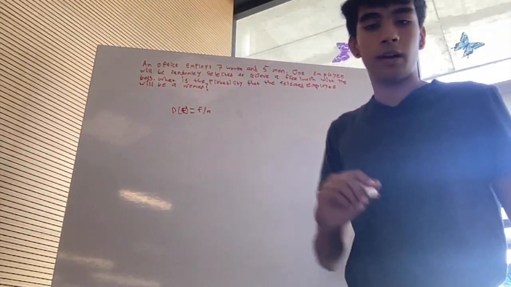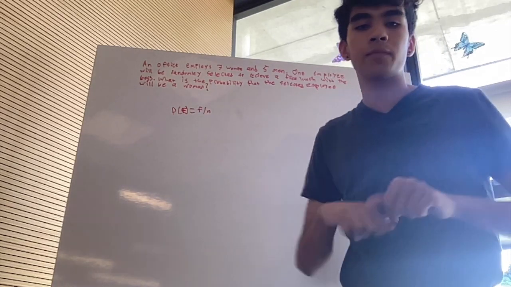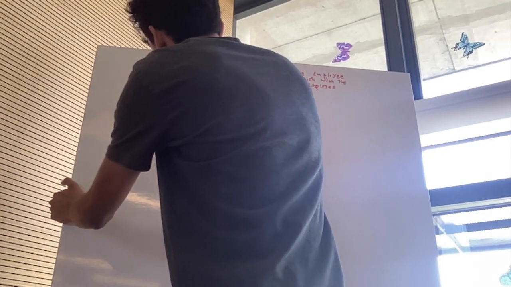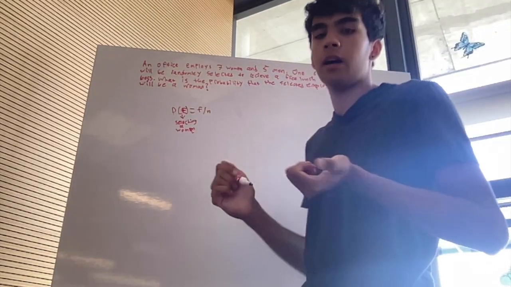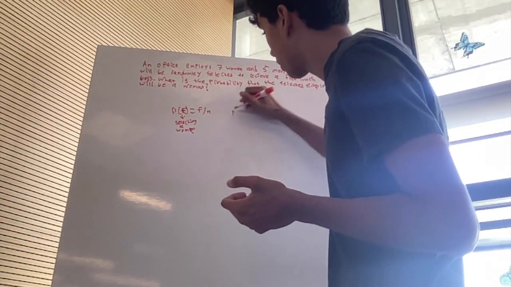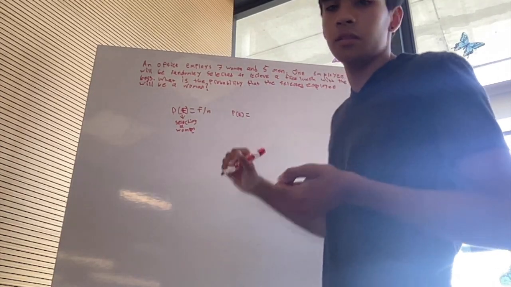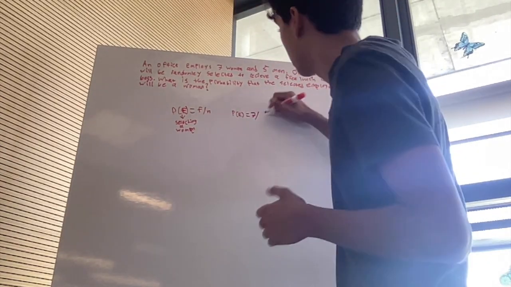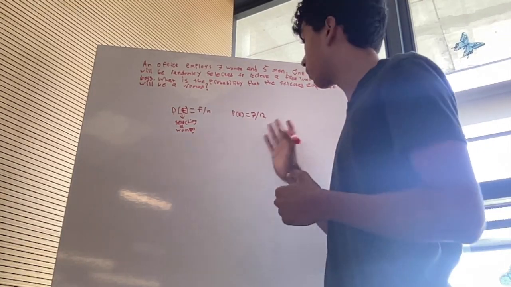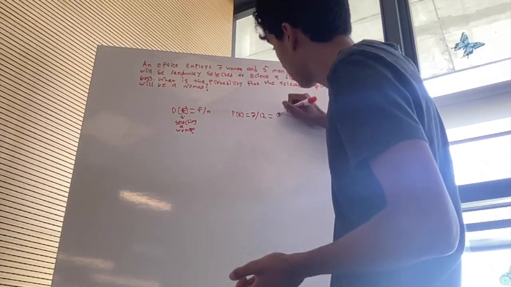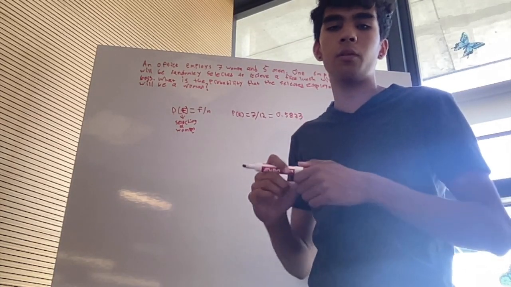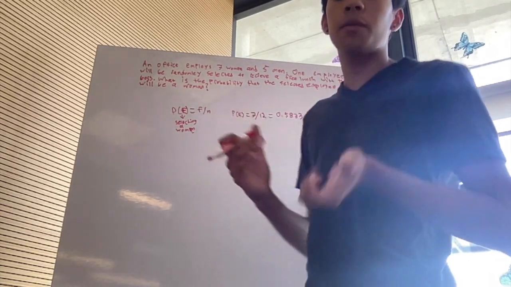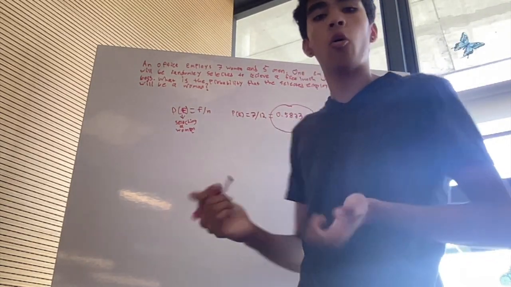P(E) equals F divided by N, favorable outcomes divided by the total number of outcomes, and E equals the chance of selecting a woman. So P equals the number of women, which is 7, divided by the total number of employees, which is 12. This gives us 7 over 12, which is also equal to about 0.5833. Therefore, the probability of selecting a woman as the employee to receive the free lunch with the boss is approximately 0.5833, or 58.33%.